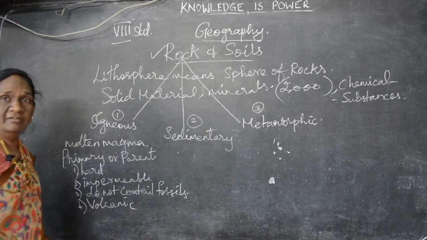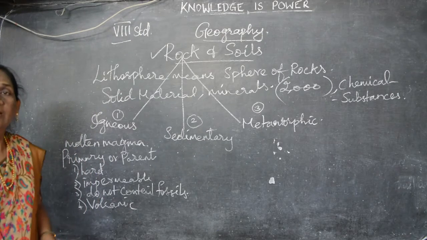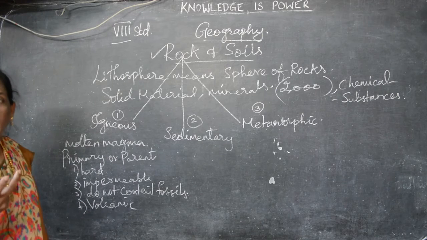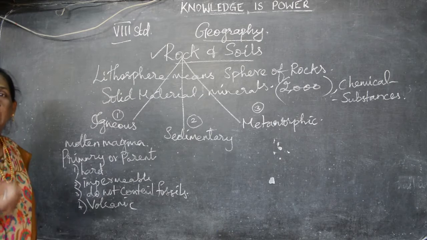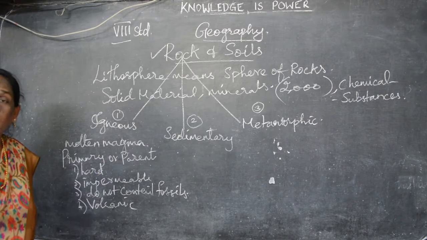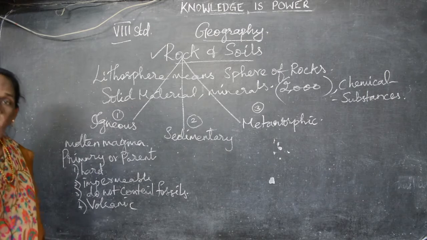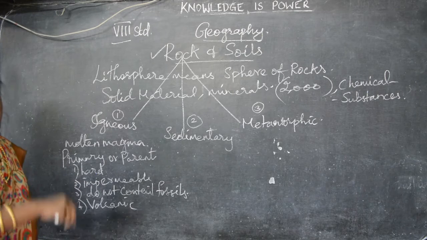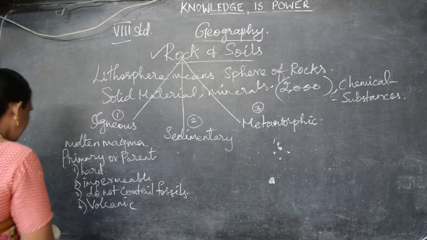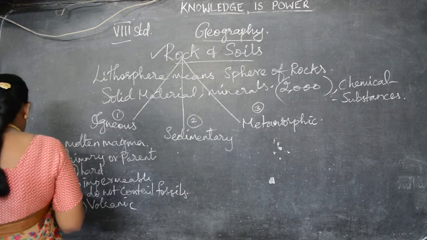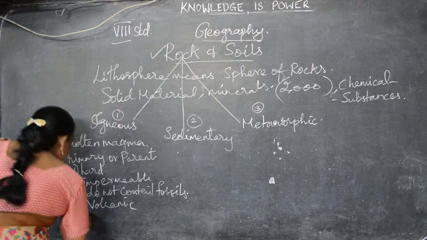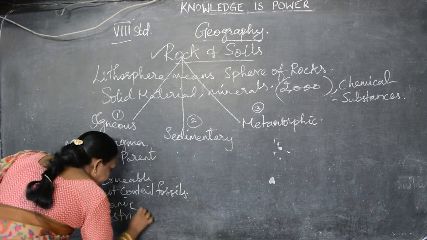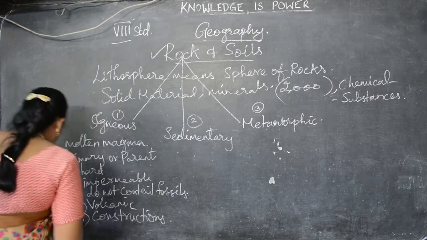Because of volcanoes, the volcanic eruption, we say eruption, when it bursts and scatters, that is when we can get the molten magma. When it bursts and scatters, what do we get from it? The fire, the lava which we can get. So that molten magma solidifies, and when it solidifies it becomes igneous rocks. So we can say they are associated with the volcanic rocks, and these igneous rocks are useful for construction work, constructions.